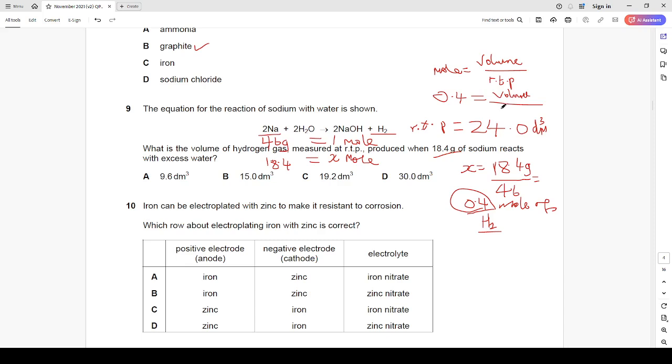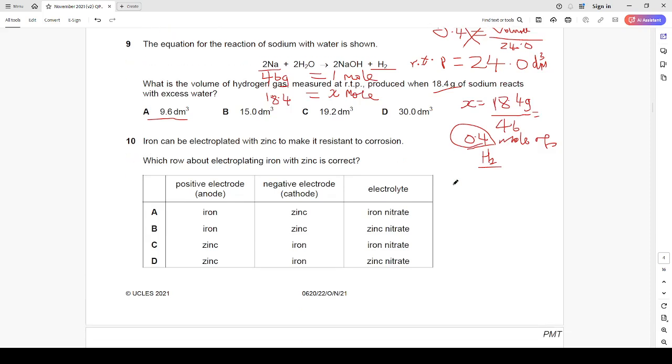Then our RTP value is 24.0 dm³. So when we cross multiply 24.0 dm³ by 0.4, we definitely get 9.6 dm³ as the new volume of hydrogen gas being produced as a result of using 18.4 gram of sodium.